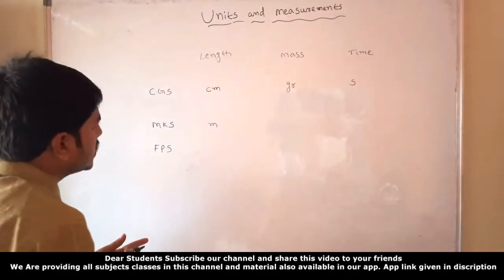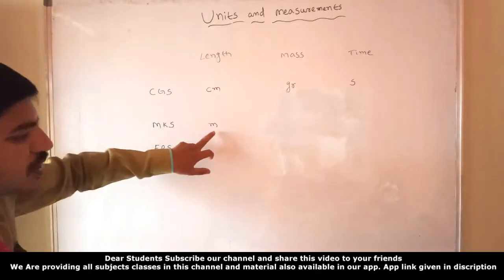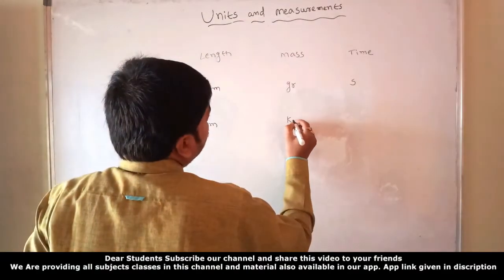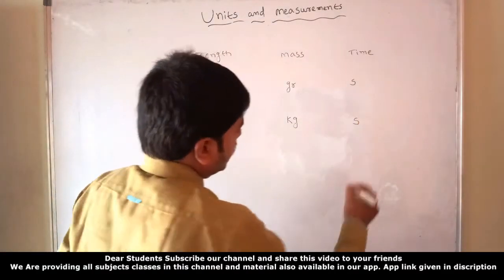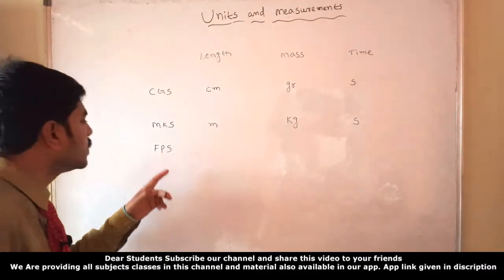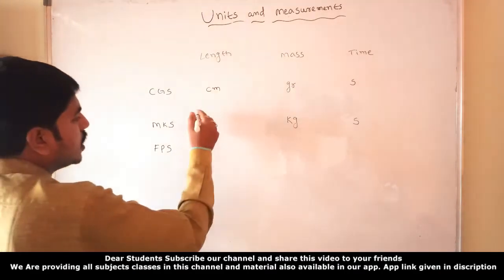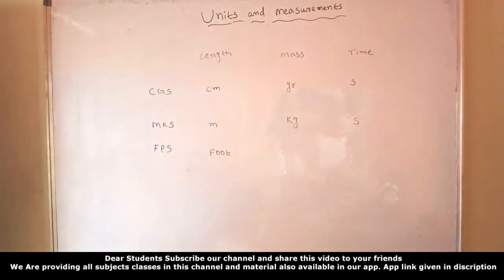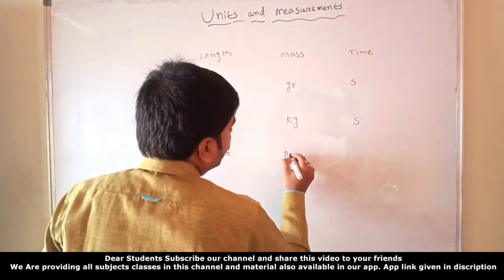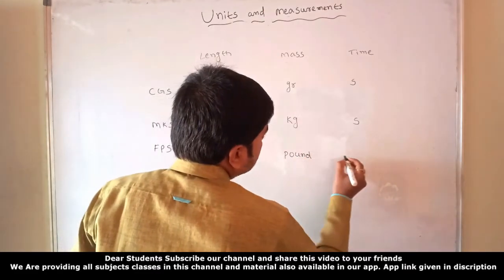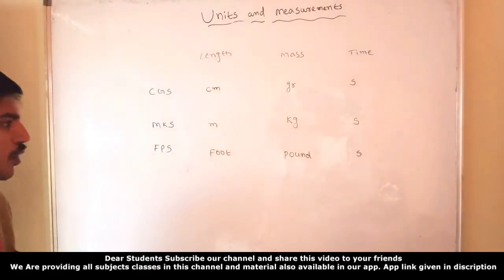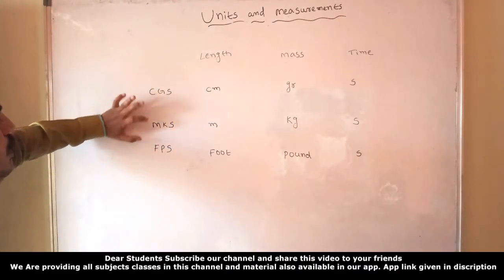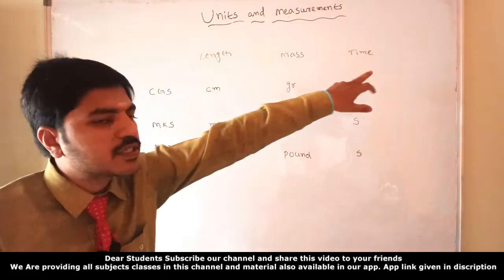Observe that in the CGS system we calculate length in centimeters. In the MKS system we calculate length in meters, and mass in kilograms, and the time is the same, seconds. If you go for the FPS system, length we calculate in feet, then mass in pounds, and time, as everywhere, is just seconds. So in the CGS, MKS and FPS systems, their length and mass units are different.